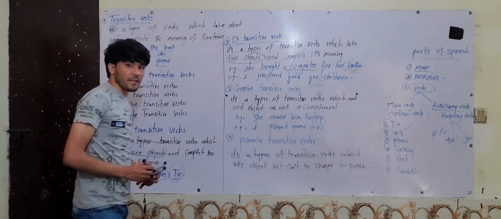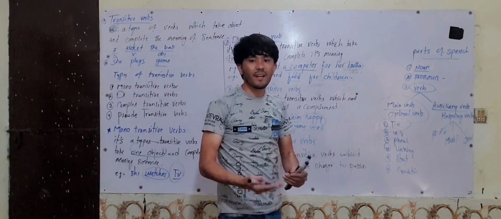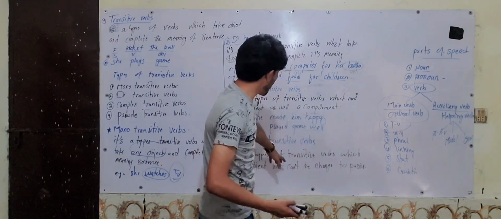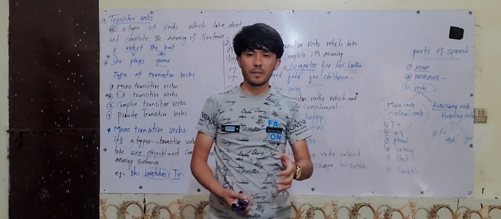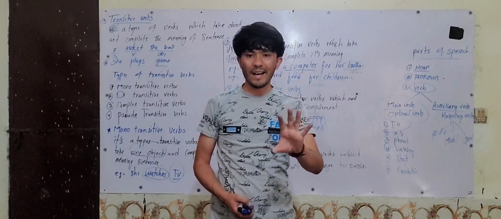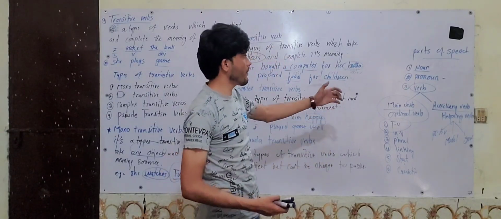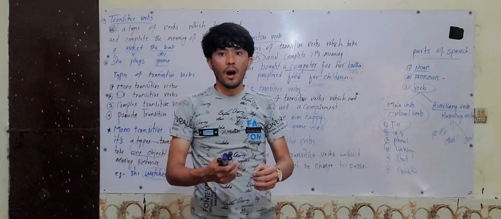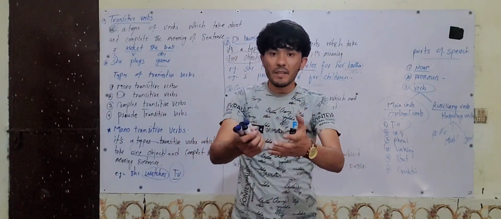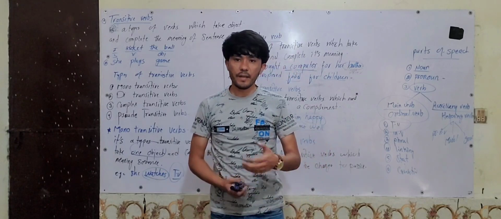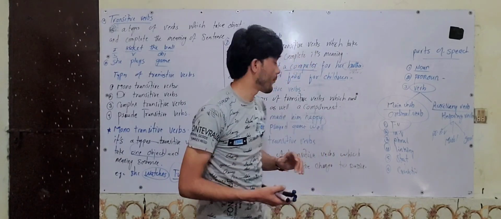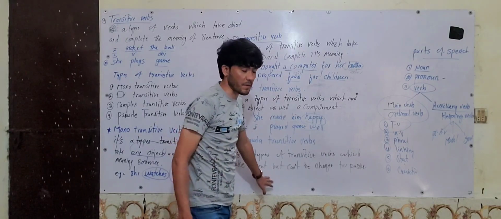It's a type of transitive verbs which can take an object, or it is possible to take an object, but it is impossible to change into passive. Passive, you know about this, and after tenses we'll discuss passive. We have voice, active voice, passive voice. For instance, if I say, I am planning to complete the grammar, and in passive, it is possible to say it is being planned to complete the grammar. The second sentence is passive.